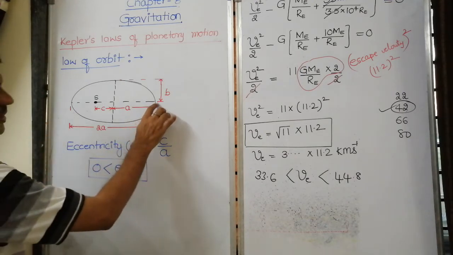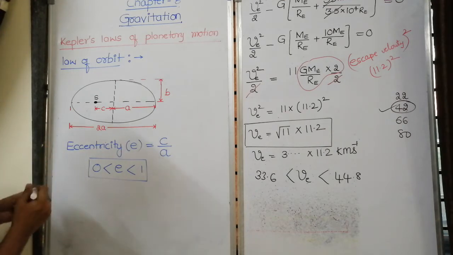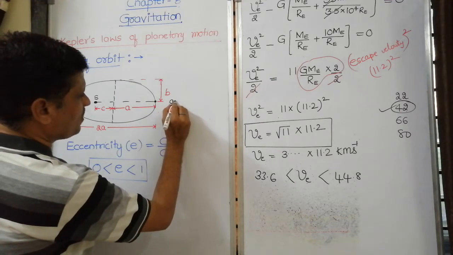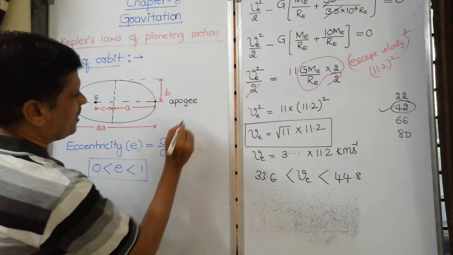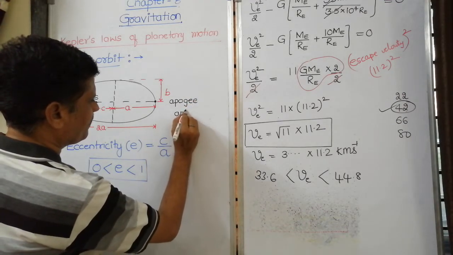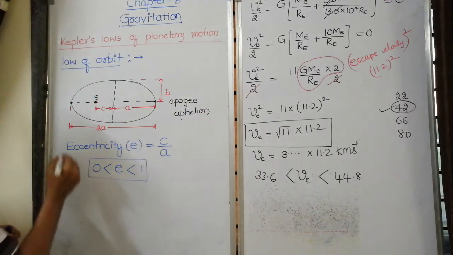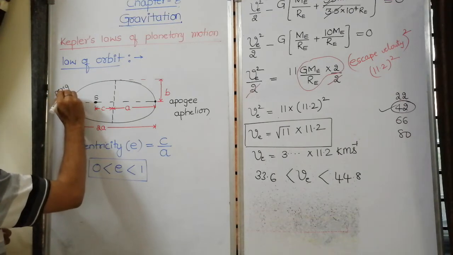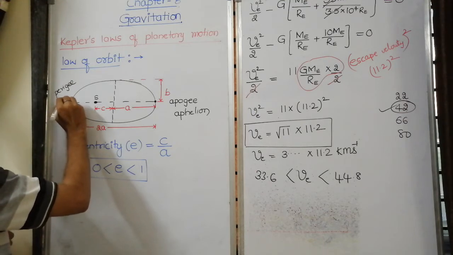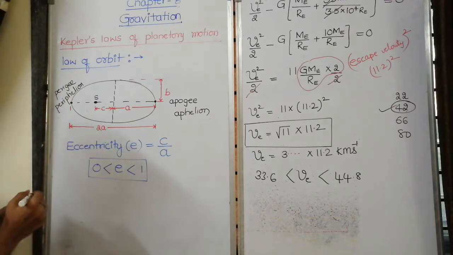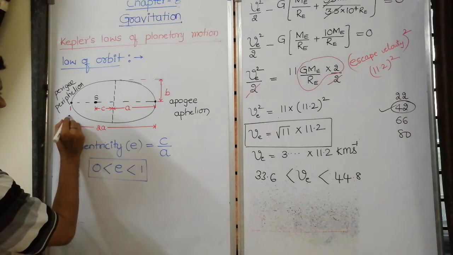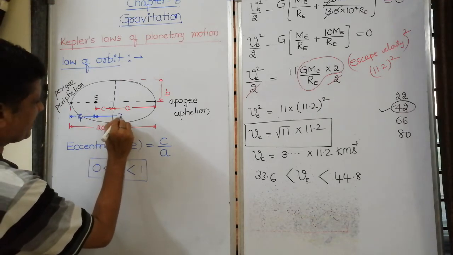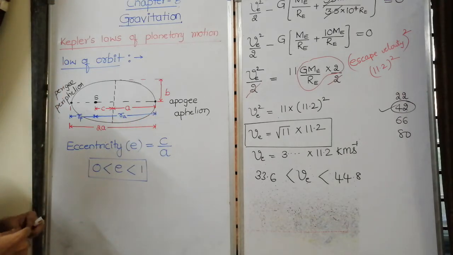Now this position, which is very far from the sun, is called apogee or aphelion. This very closer position is called perigee or perihelion. The distance from here to here is called the radius of perihelion, and the other is the radius of aphelion.